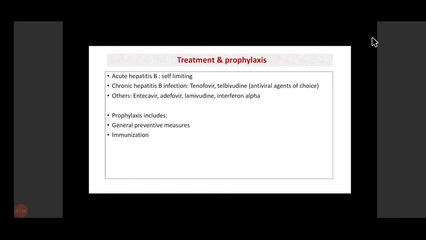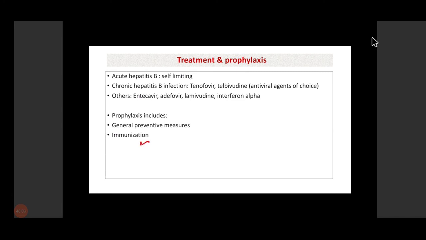So treatment is generally, as I told you, acute hepatitis B is self-limiting. In chronic hepatitis B infection we can give certain drugs like tenofovir or telbivudine. These are the antiviral agents of choice. Prophylaxis generally includes general preventive measures in which we will educate the high-risk group. We will follow certain precautions like precautions while injecting needles or taking blood samples, or screening of blood products or organs before transplantation. All these precautions must be ensured.